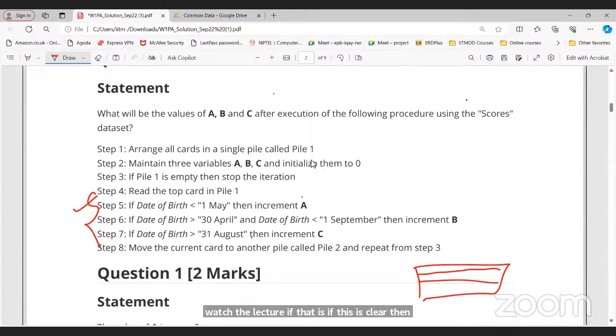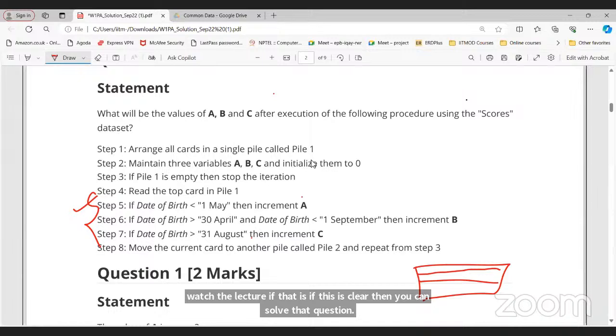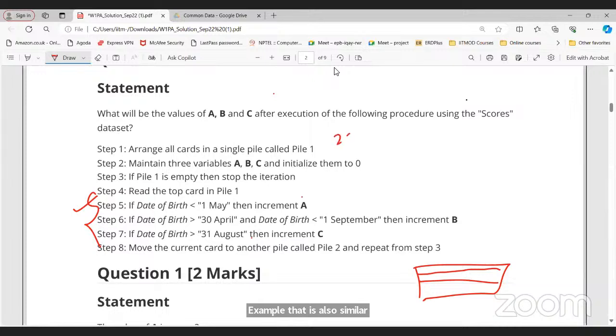Also, whatever I explain, I have just taken an example. What I'm trying to say, sir, is what if our date of birth is like 29th February? Where do I count? There is a concept that also Professor takes in the video lecture. Yeah, so 29th February will be less than 1st May, right? Then increment the value of A. That's it. True, true. Right.